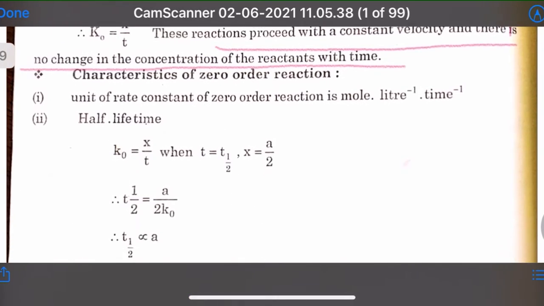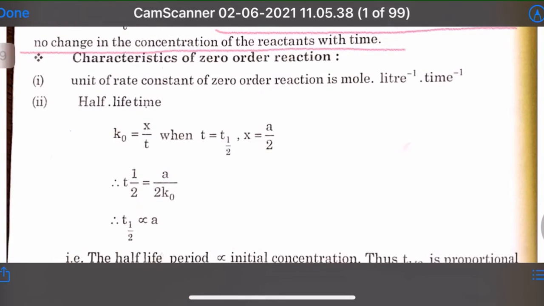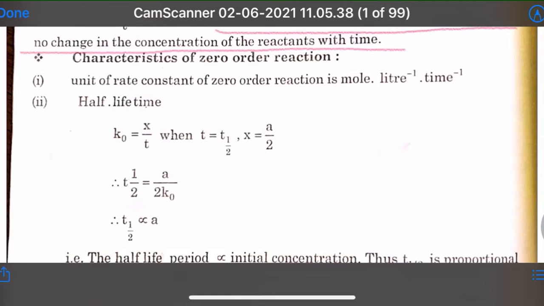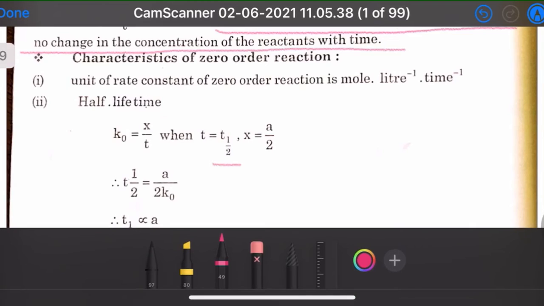So characteristic of zero order reaction. First, unit શું હશે? The unit of rate constant of zero order reaction is mole liter inverse time inverse. And half life period આપણે જોઈએ તો K0 is equal to x/t, when t બરાબર t 1/2, half life time period જોઈએ છે એટલે t 1/2 લેવાનું અને x is equal to a/2. હવે આ વેલ્યુ put in K0.